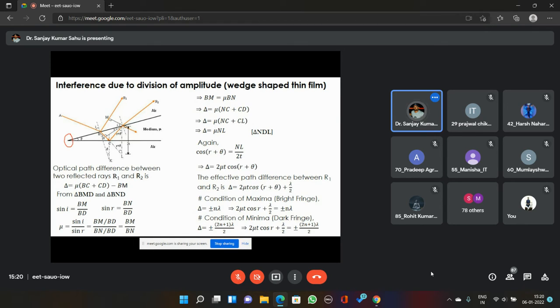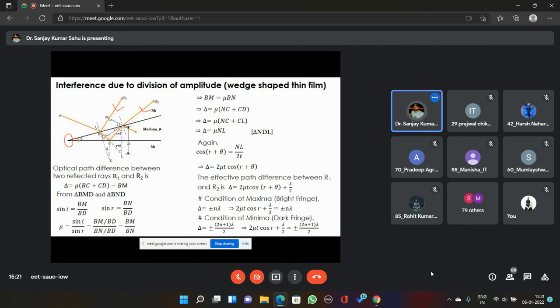The only difference here is that the optical path difference between R1 and R2 depends upon the angle of refraction, and additionally it also depends upon the angle of the wedge, theta.